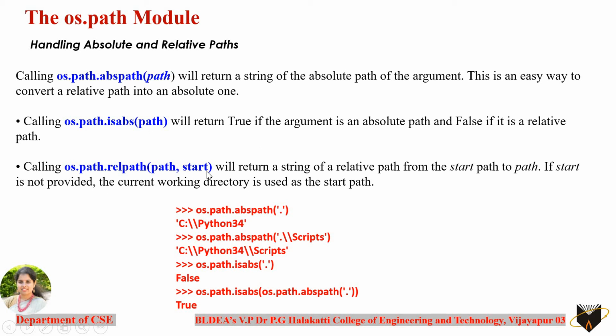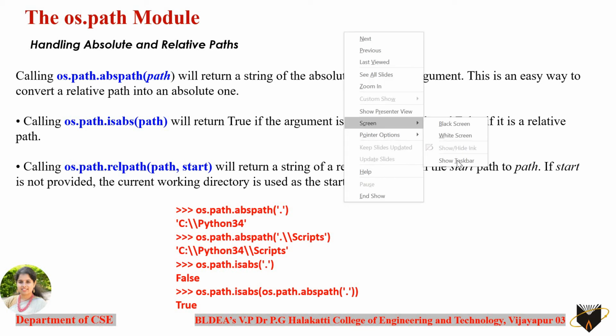So coming to the next method, it is going to create the relative path. To this you have to pass two arguments, the path and the start. It will return a string of the relative path from the start position to the path. If the start is not provided, the current working directory is used as the start here. So let us see it again with an example.